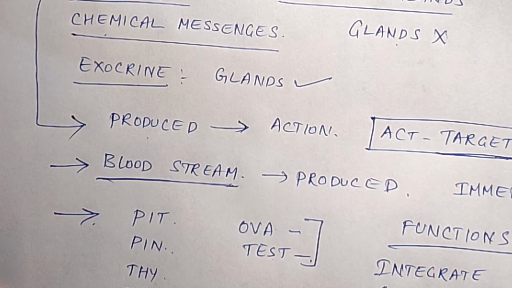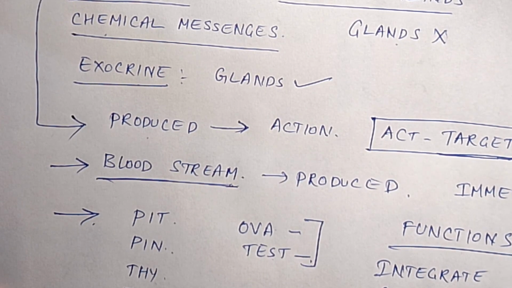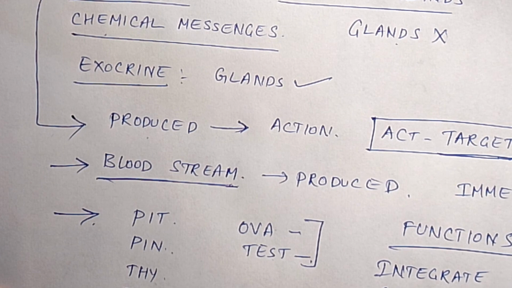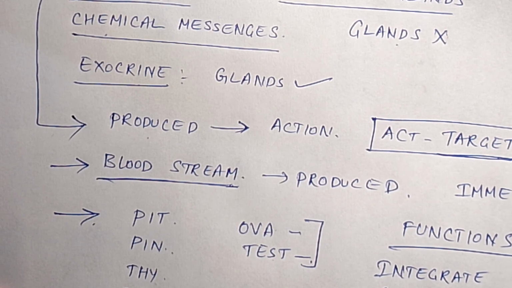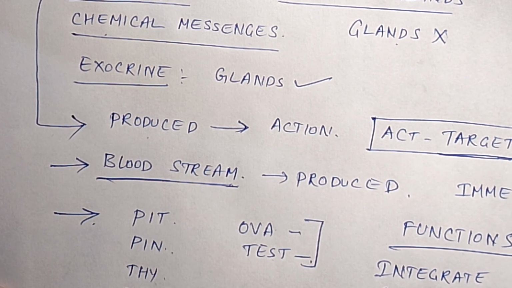The nervous system functions in coordination with the endocrine system, because the endocrine system works when the nervous system gives orders. Both act simultaneously. When the nervous system gives orders through its nerves, the endocrine system releases the hormones. This is a sequential process.